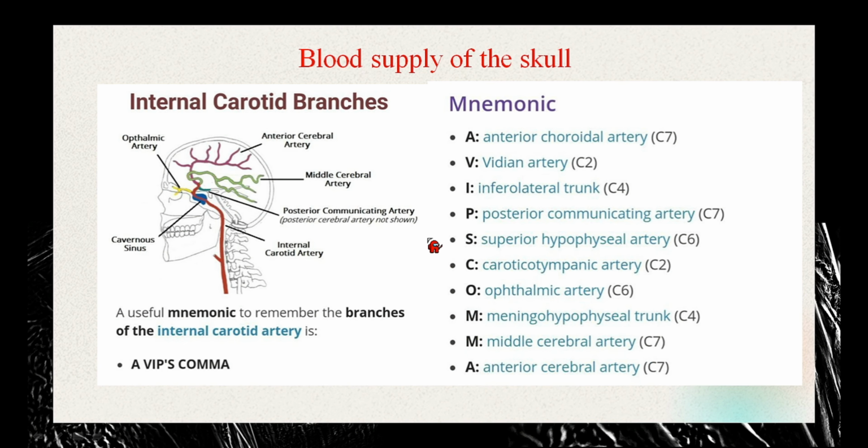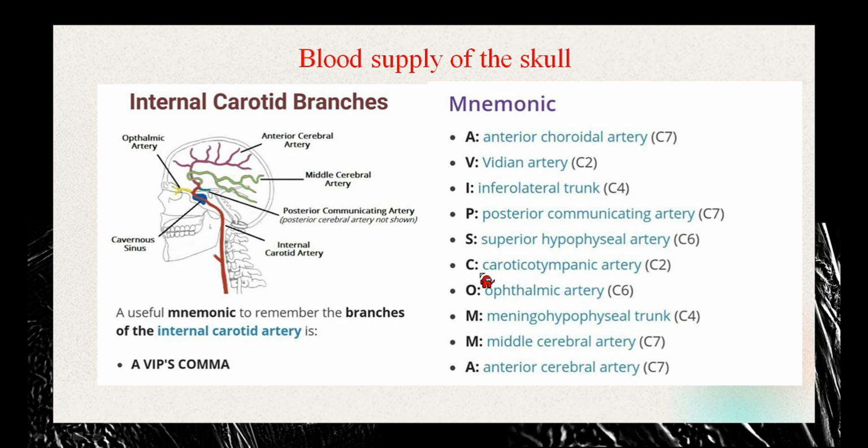So for this question, the three main important arteries that you need to remember are the anterior cerebral artery, which you can see supplies the anterior, frontal portion of the brain. Then you need to remember the middle cerebral artery, which you can see supplies the lateral part of the skull, near the ear or the temporal bone. Yes, correct. So the lateral part of the skull is supplied by the middle cerebral artery.